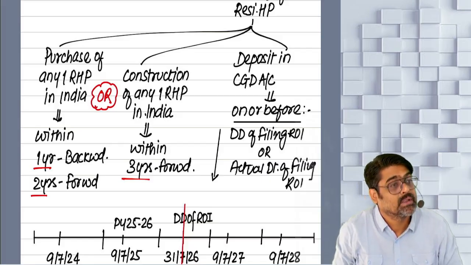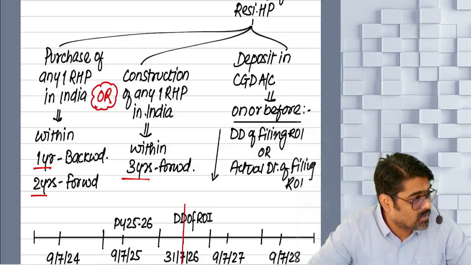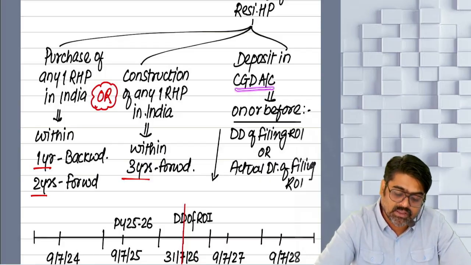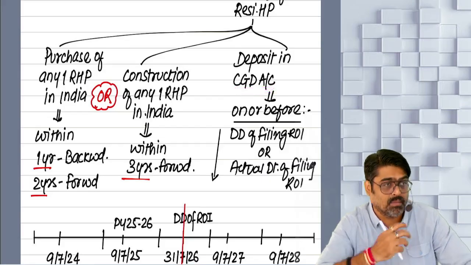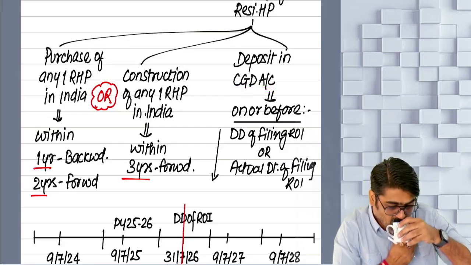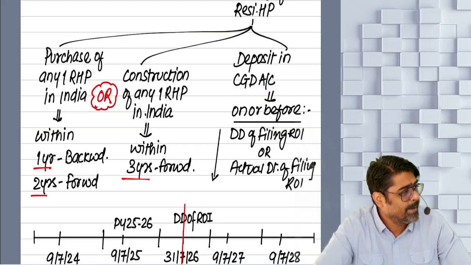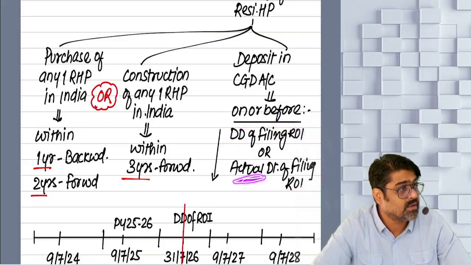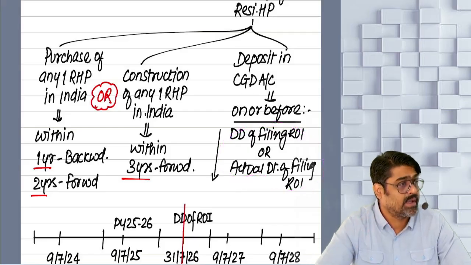What option? Deposit in CGD account, capital gain deposit account. And whatever amount you have deposited in CGD account, you have to deposit it on or before the due date of filing the ROI or actual date of filing, whichever date comes earlier. On or before that date, you have to deposit an amount in CGD.